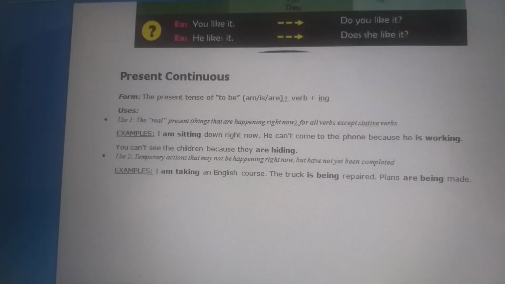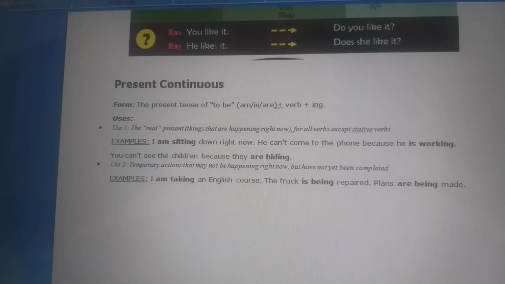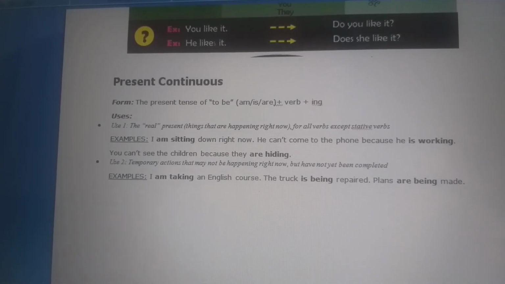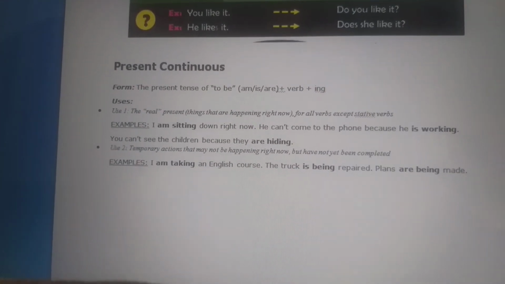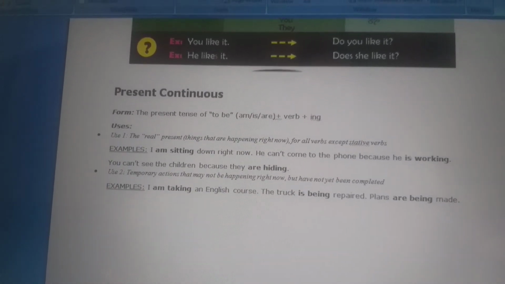So students, with this we have completed our simple present and your present continuous. We have to do the exercise that I will do in the Zoom class.